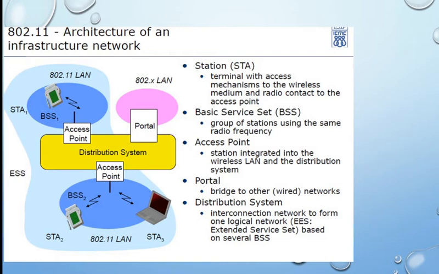The portal is acting as a bridge between this 802.x LAN connected networks and the distribution system. The distribution system is an interconnection network to form one logical network. So if we are connecting more than one BSS, it forms an ESS, that is, the extended service set.